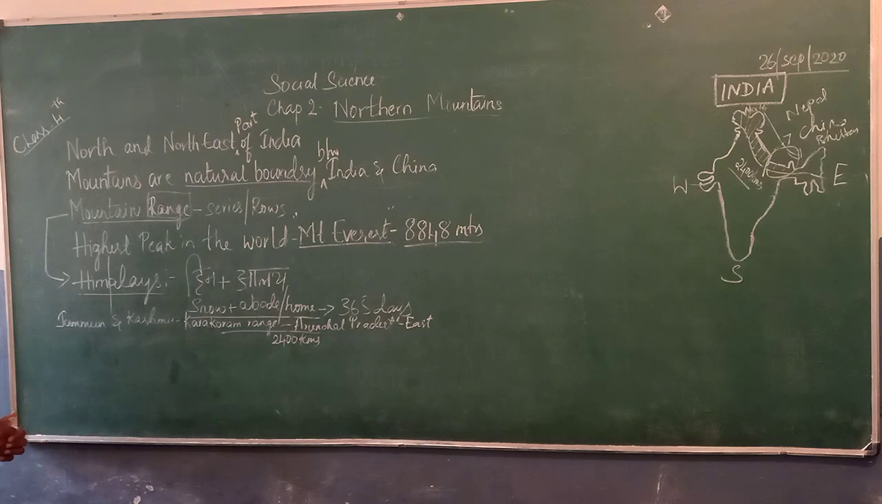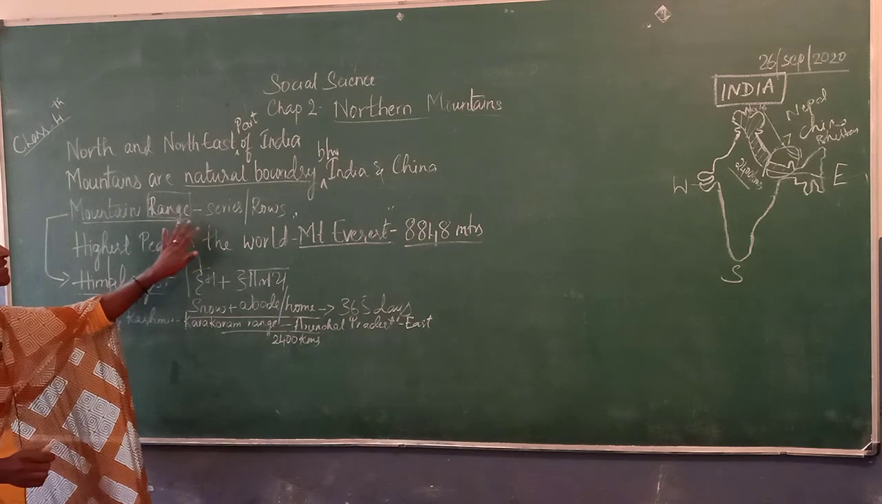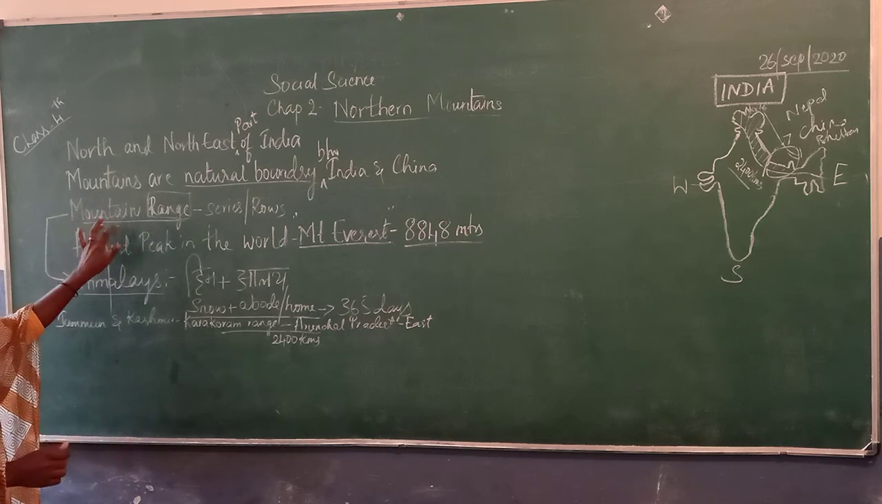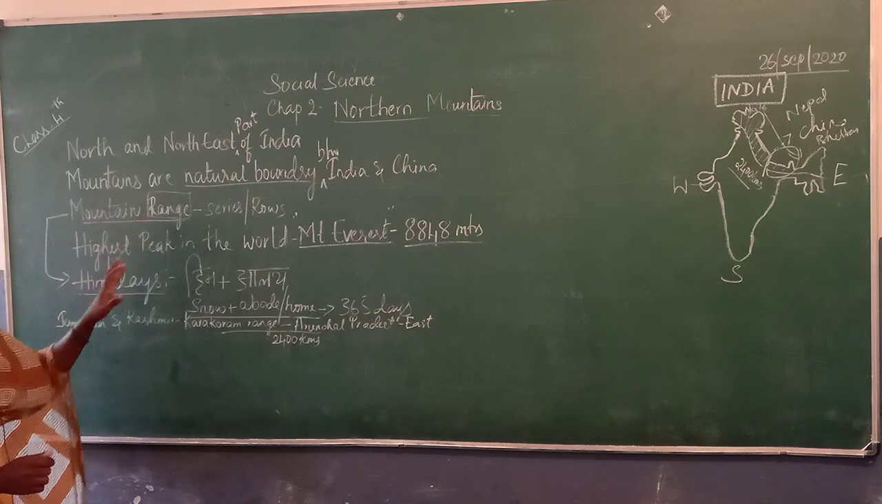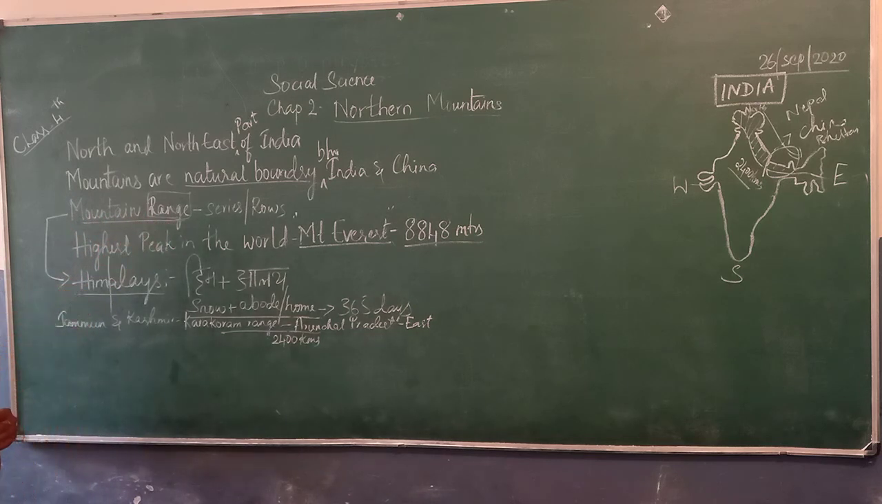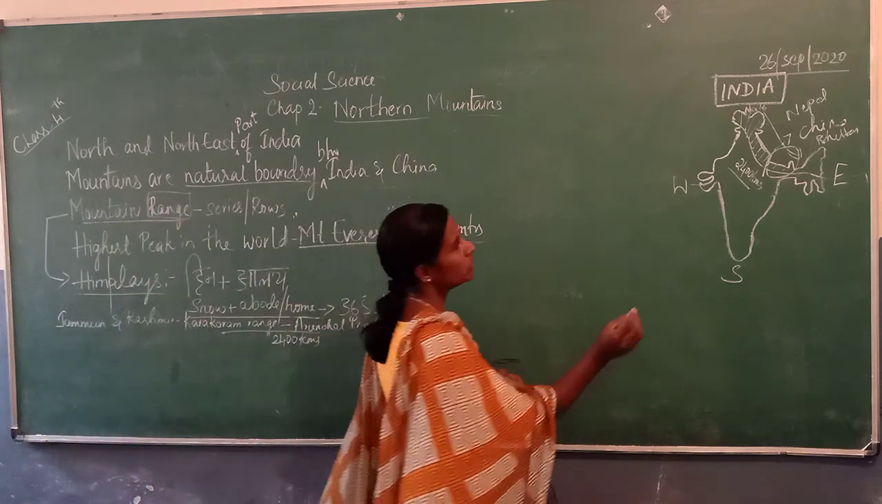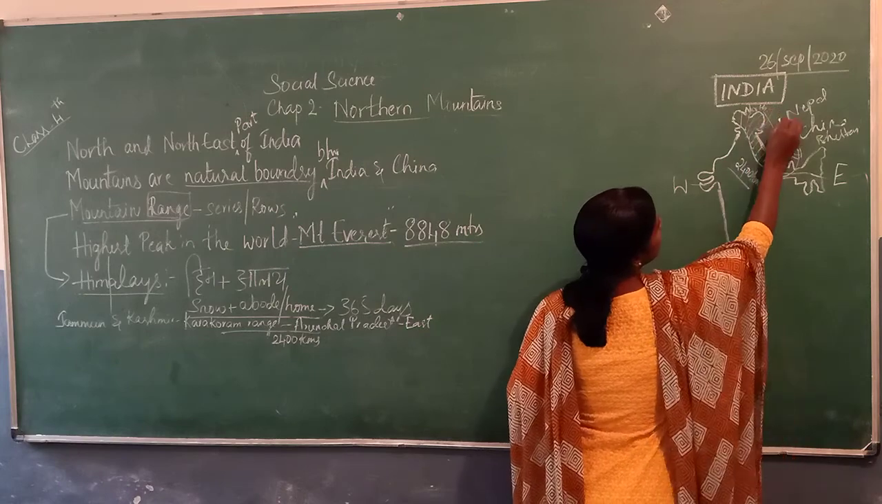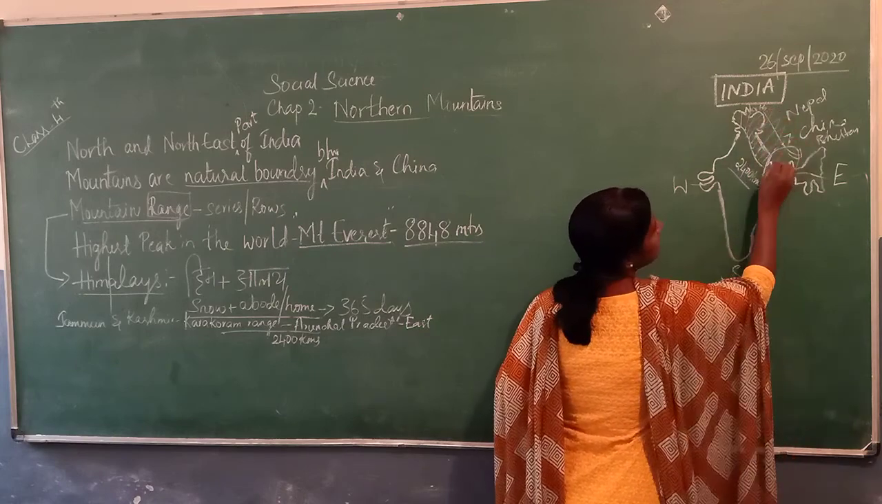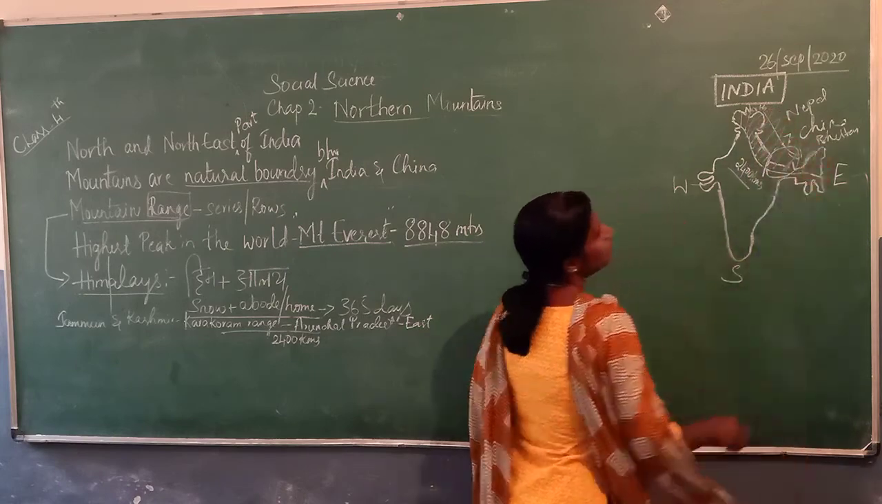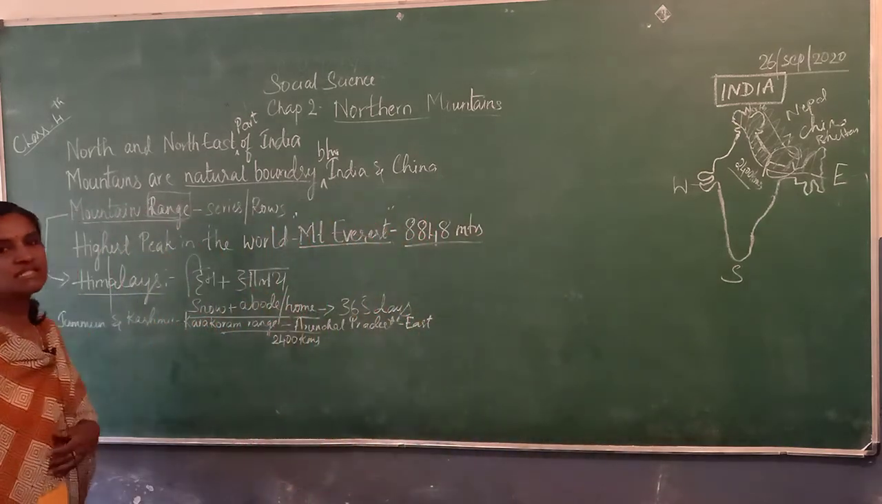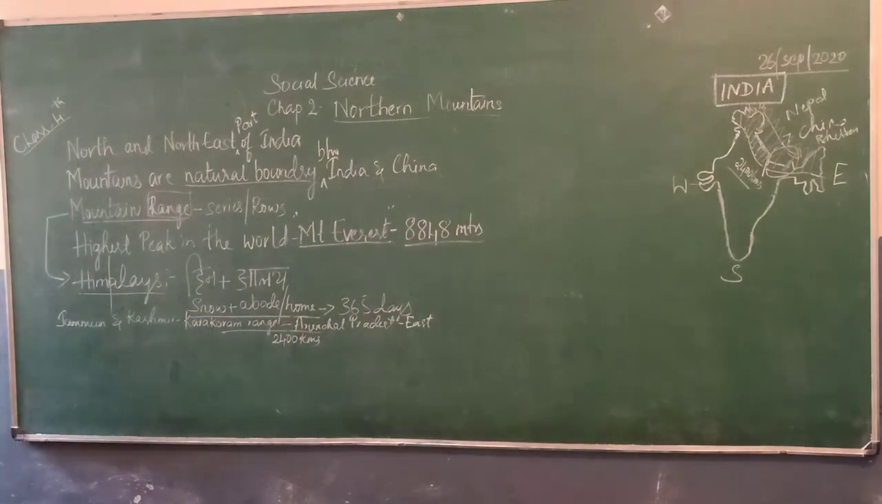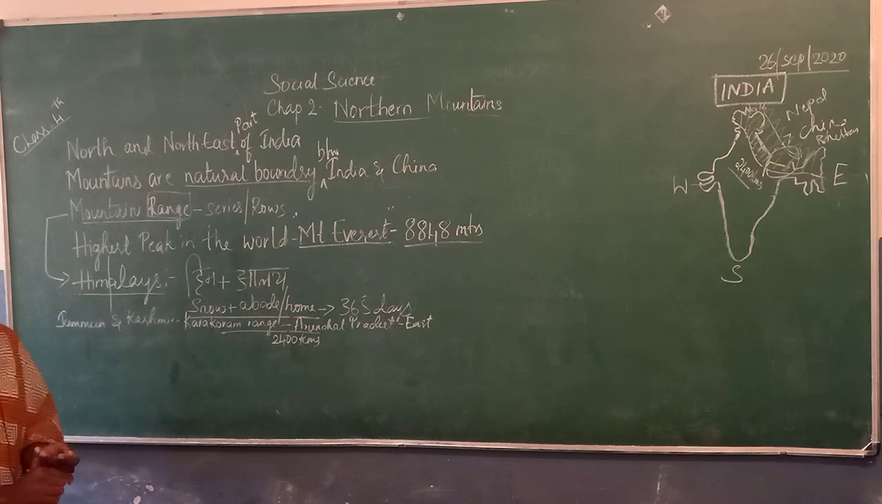These mountains are in series, right? I told you series means range. We find mountain ranges. Ranges means series. There are so many mountains we find like this, up to here. So it is a series. It's a mountain range, and these mountain ranges are called Himalayas.